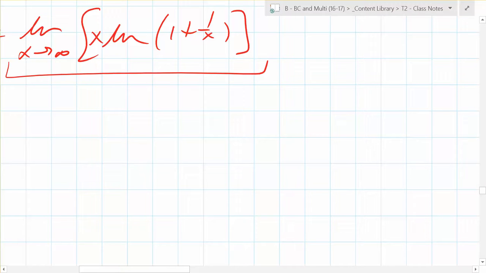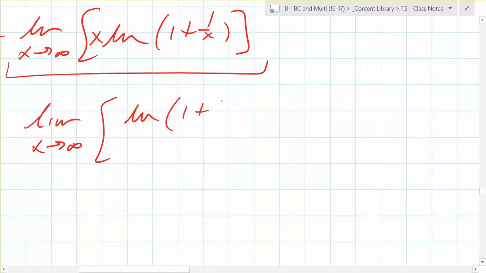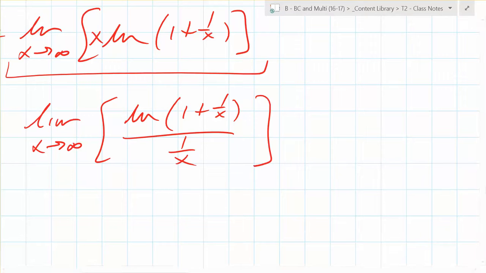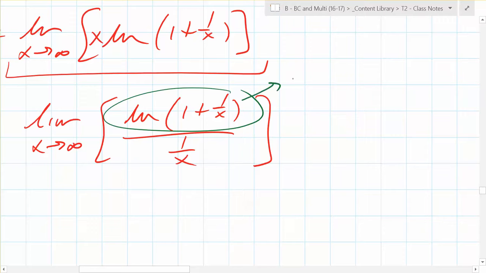Do you see a fraction yet? No. We have to do a little bit first, right? A little tiny bit. So what do we turn it into? Limit as x goes to infinity of what? ln of 1 plus 1 over x, over 1 over x, right? Is that an indeterminate form? Yeah. What does this go to? 0, right? And what does this go to?